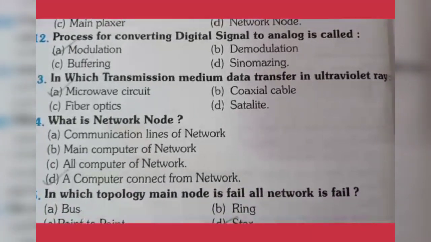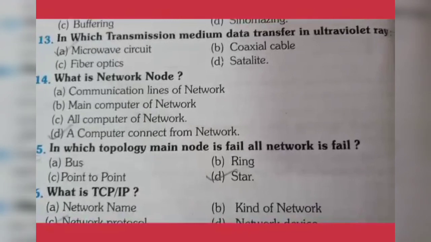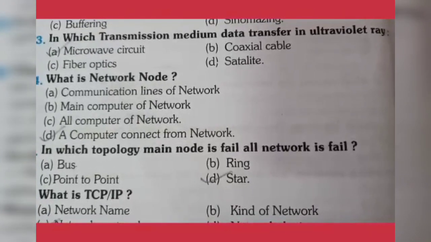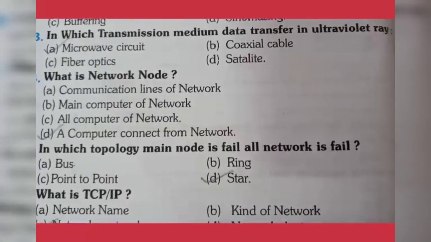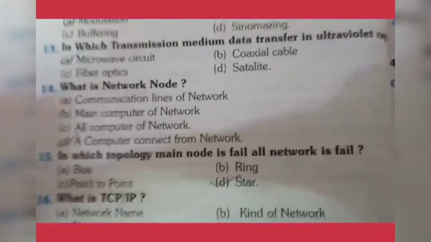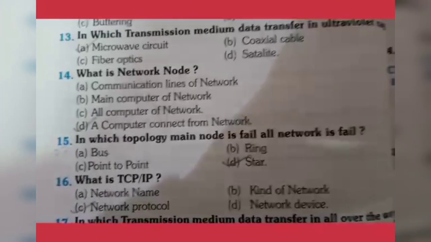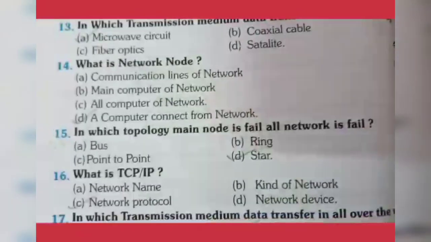What is network node? As we discussed before, a computer connected to a network. In which topology, if the main node fails, the whole network fails? It is star topology. In star topology, if the server fails, then all the network will fail.